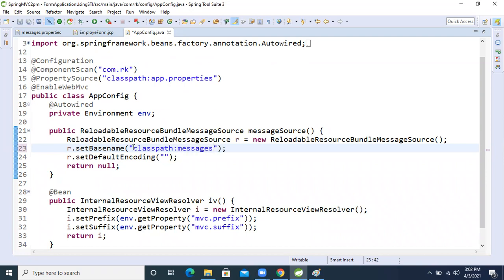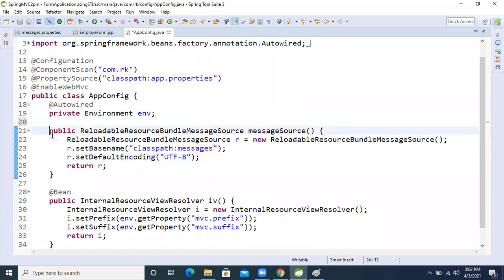Messages, right? That's it. We will give the property name. Another one is UTF-8, encoded format. We will use UTF-8. After that, we will return this object. This is the only one-time setup; we do it only one time in real-time projects also, and we are using that.